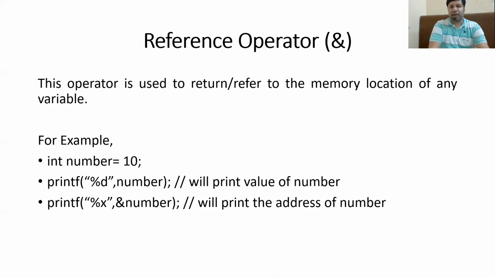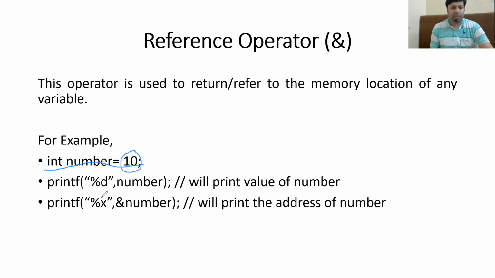If I create a variable, let's say int a is equal to 10, and I print a, then it will print the value of a. If I print ampersand of a, it will print the address of a. Now, as you can see in the example given here, the first statement is used to create an integer variable called number, and the value of it is 10.